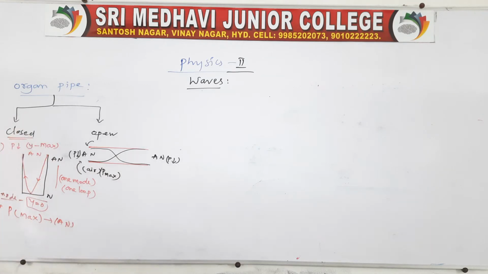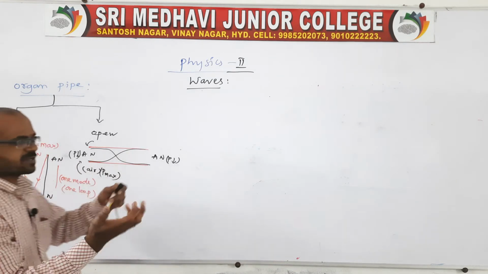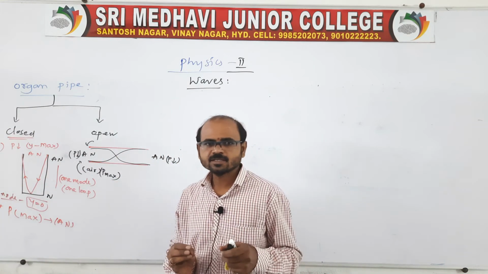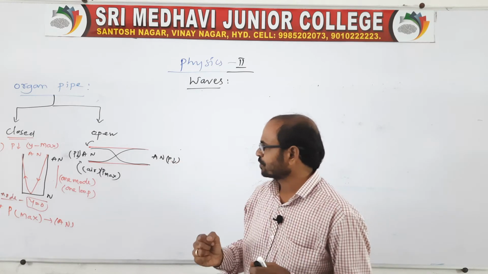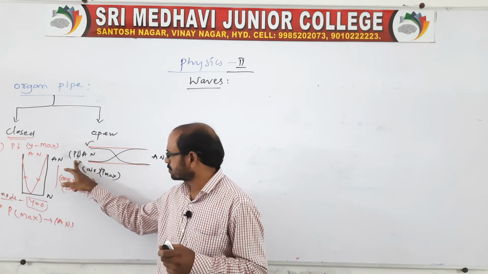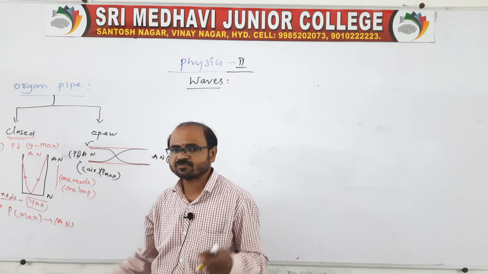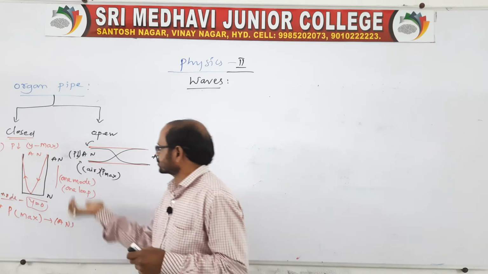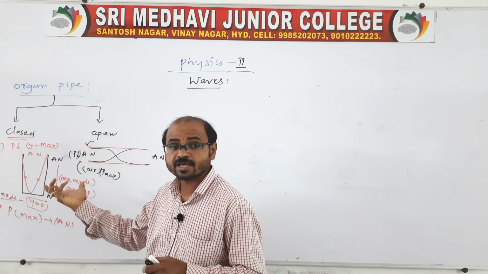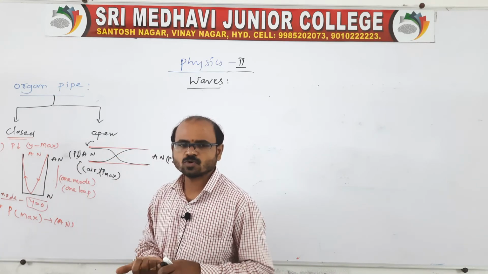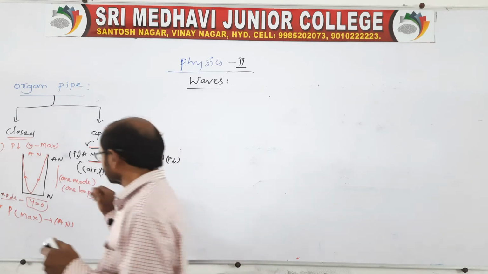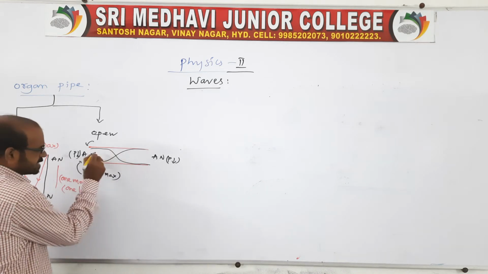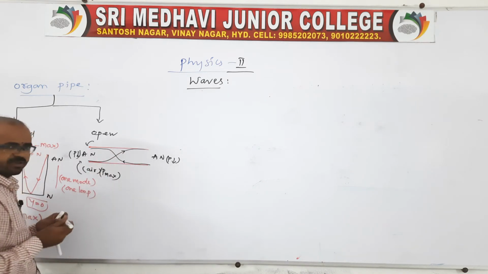That is very, very important. Sir, how does the wave get reflected back into the same pipe? Because in an open pipe, the pressure inside is minimum and the outside air pressure is maximum. Therefore the air rushes towards the open end and pushes the wave back into the pipe, because the air pressure outside is more. Due to that, the wave is reflected back.